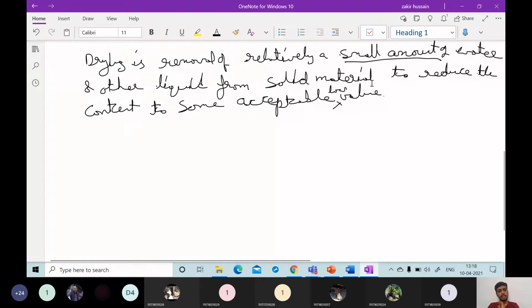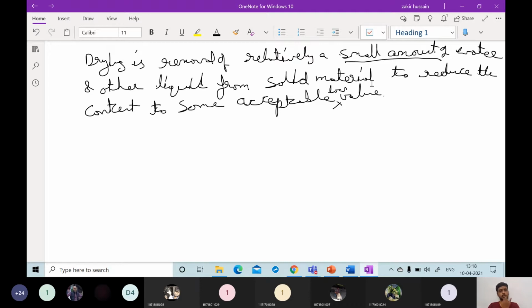Usually drying will be the final step in any type of operation, in any type of industry. Drying will be the last operation. Before the packing only, drying operations will be performed. For example, sugar. After converting into crystal form, a final trace amount of moisture will be removed from the sugar using some drying operation.